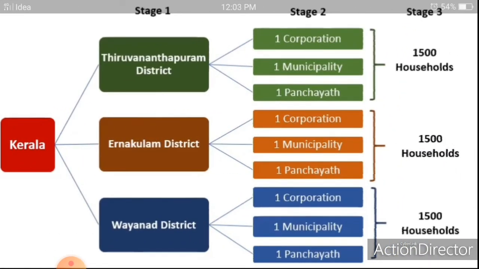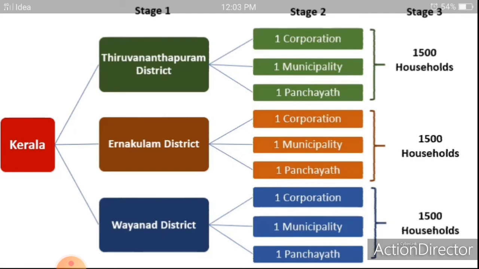Now it is the pictorial representation of the above said example. In the first stage, the state of Kerala is divided into various districts. So here 3 districts are selected at random. The selected districts are Thiruvananthapuram district, Ernakulam district and Wayanad district. Then each of the districts is classified into corporations, municipalities and panchayats in the second stage.